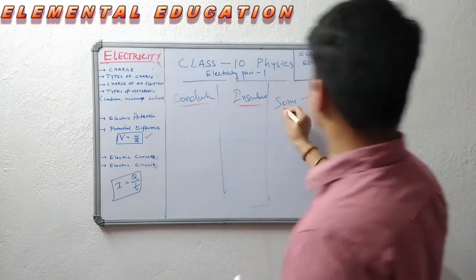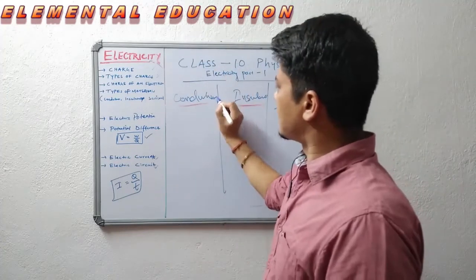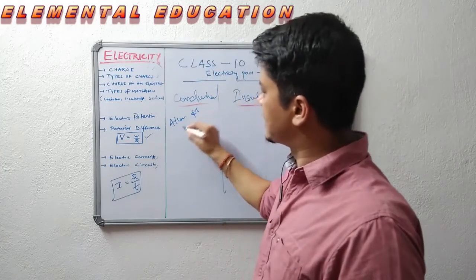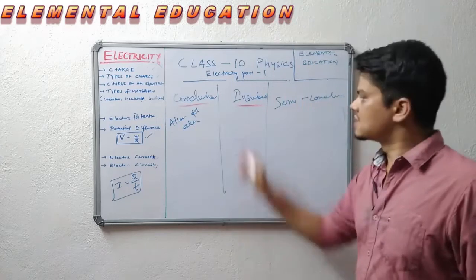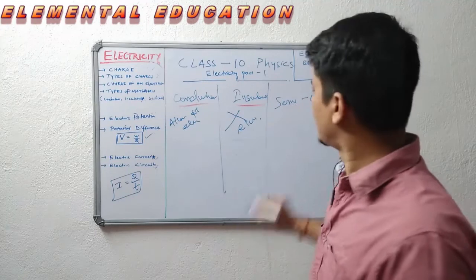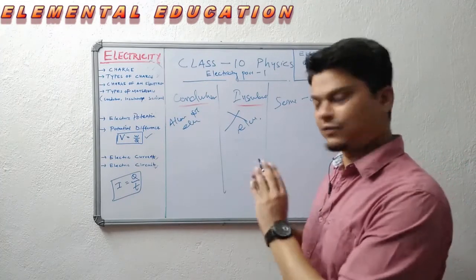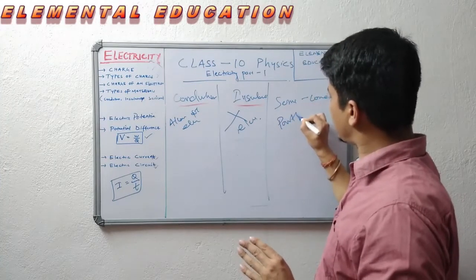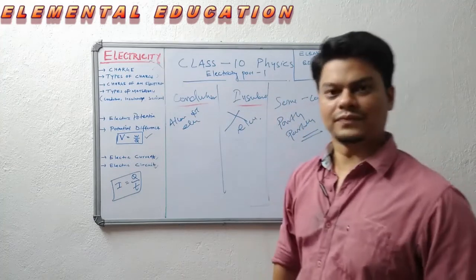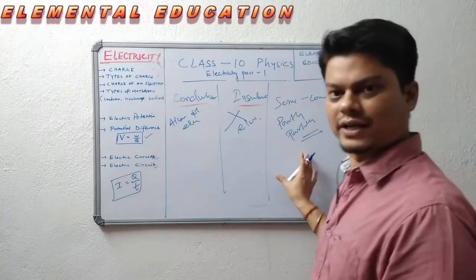Conductor, insulator and semiconductor. Okay. So, what is a conductor? That allows flow of electricity. What is an insulator? That does not allow the flow of electric current. What is a semiconductor? It partially allows the flow of electricity. That is called a semiconductor. So, we will be studying two things. This will be covered in higher classes.